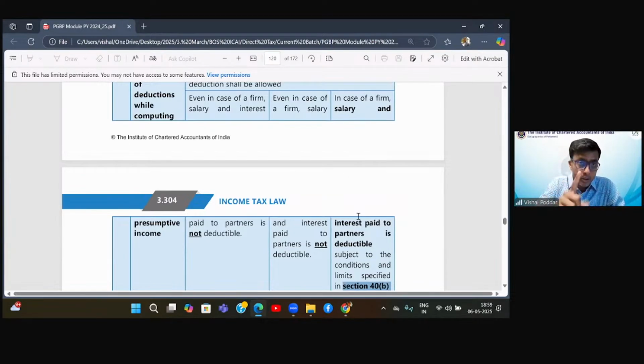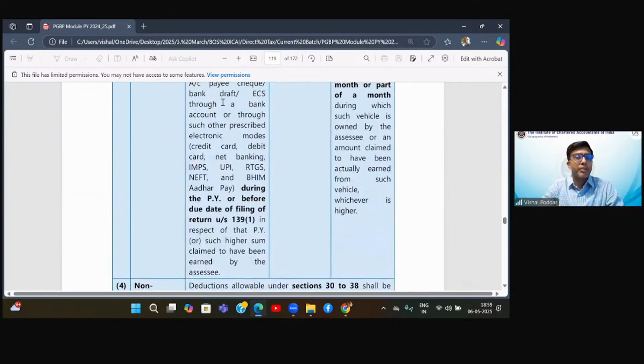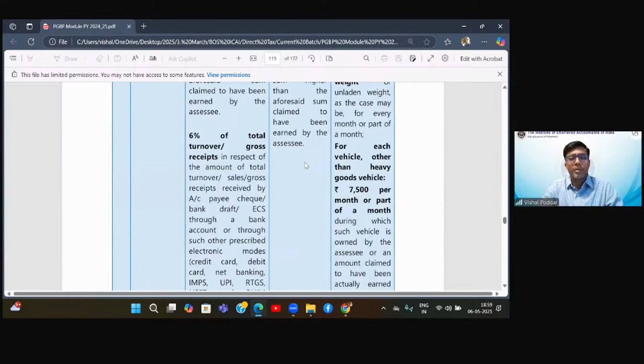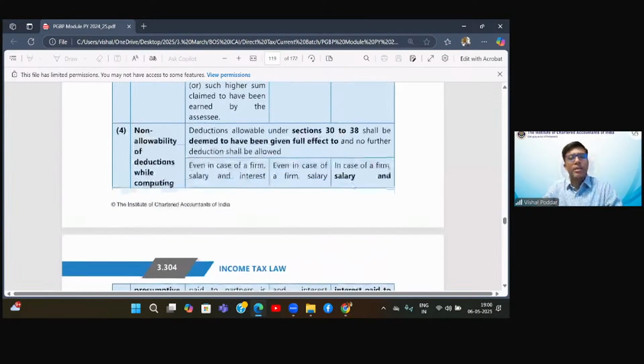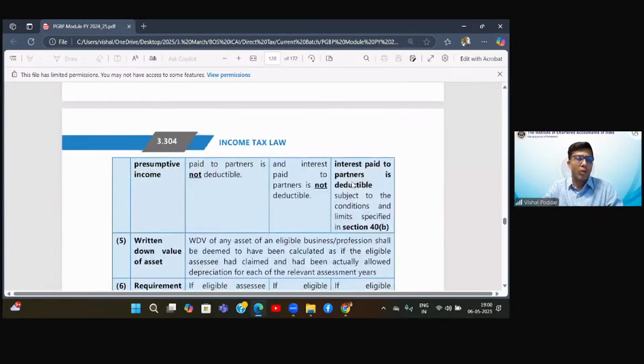But this same deduction will not be allowed from this 6%, 8%, or this 50%. So for these two sections, 40 clause B is not giving any deduction. Your 6%, 8%, or your 50% is the final PGBP income. But for this section, there is a deduction under 40 clause B. I hope this is clear.